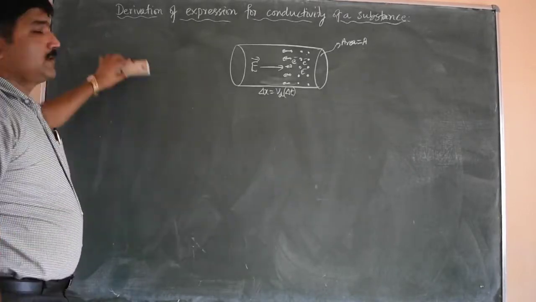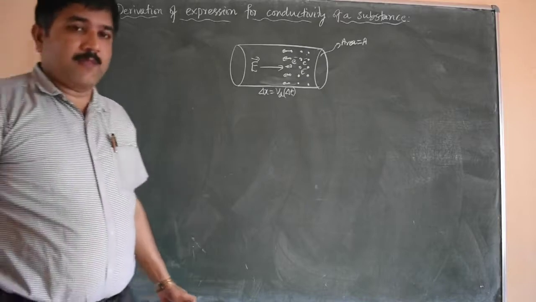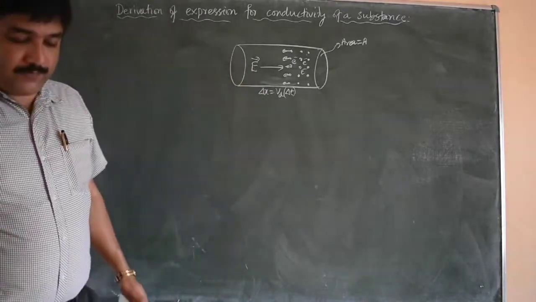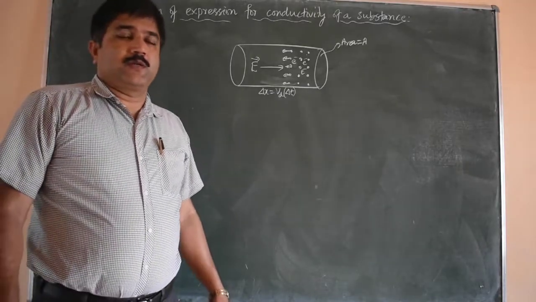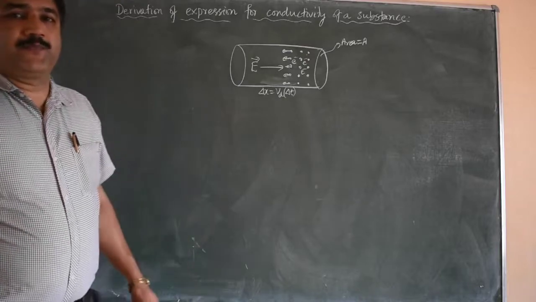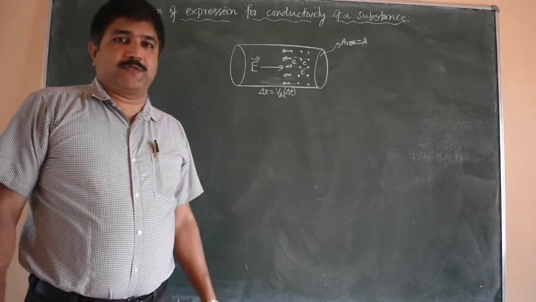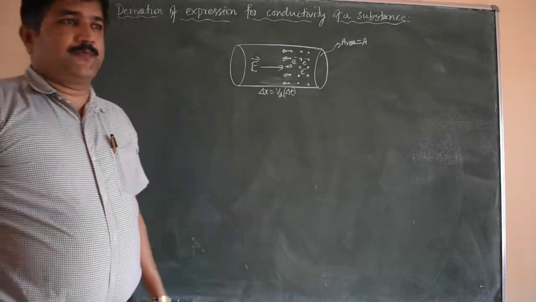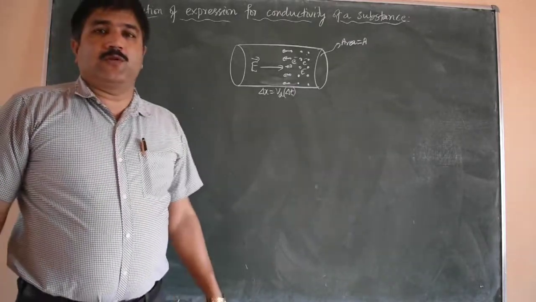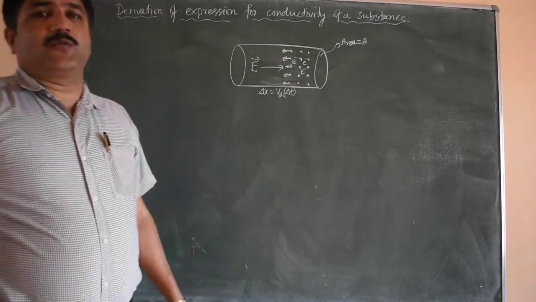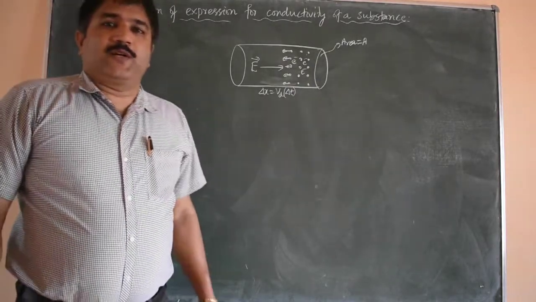Dear students, today I will discuss the expression for conductivity of a substance. Conductivity and resistivity are the two quantities which describe the nature of the substance. So they are reciprocal to one another. That is, conductivity equals the reciprocal of resistivity, or resistivity equals the reciprocal of conductivity.